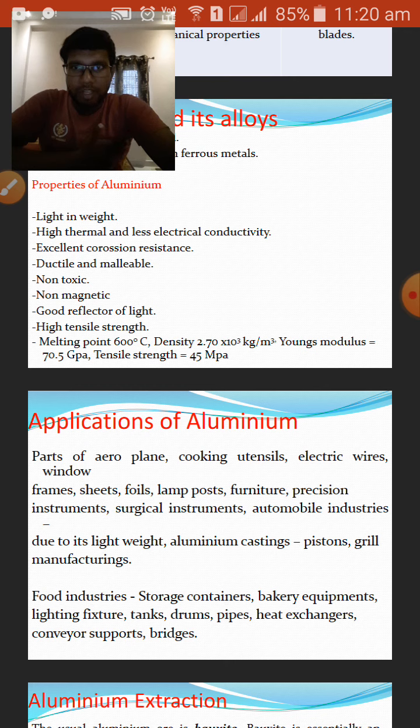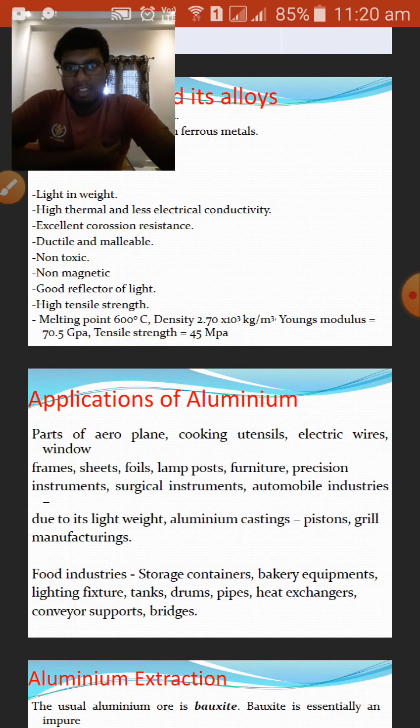Aluminum has excellent corrosion resistance. Yes, aluminum doesn't corrode because it doesn't have iron content in it, because it is a non-ferrous metal, so it doesn't corrode.